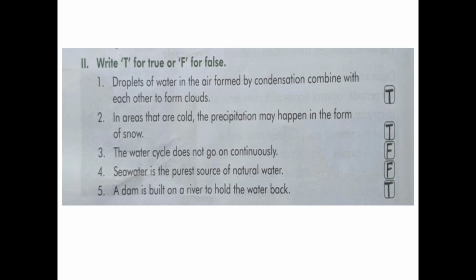That is true. Number 3. The water cycle does not go on continuously. That is false. Number 4. Seawater is the purest source of natural water. That is false. Number 5. A dam is built on a river to hold the water back. That is true.